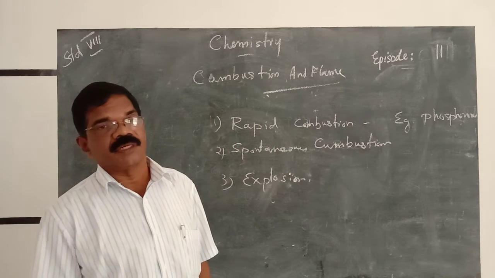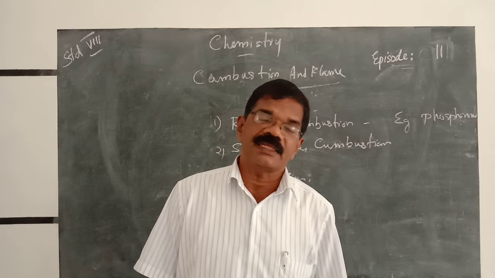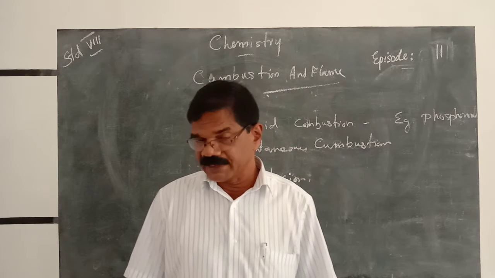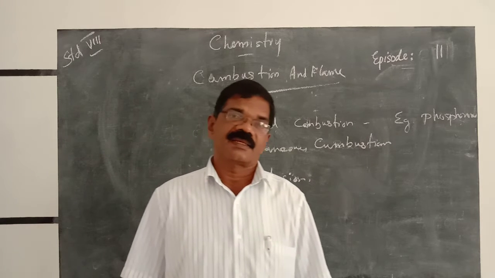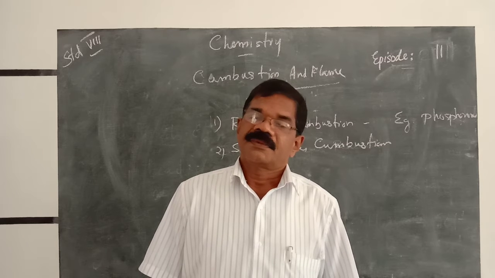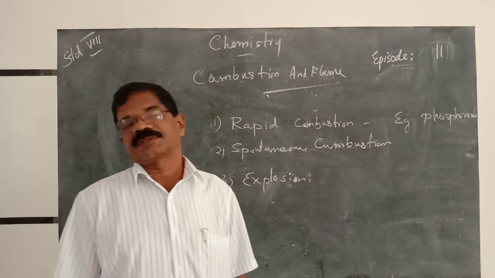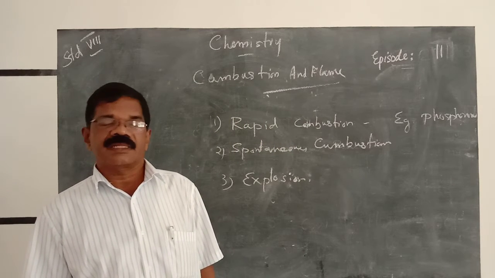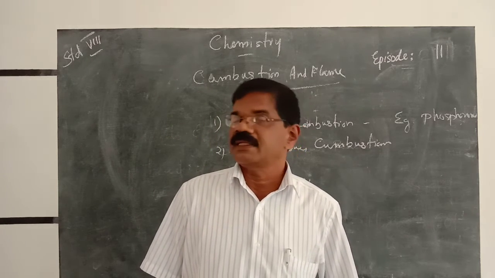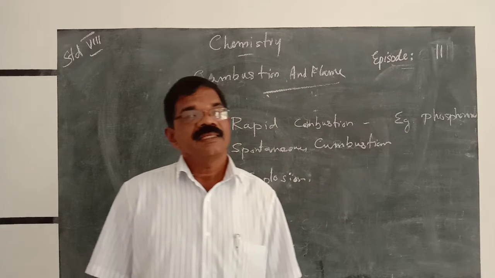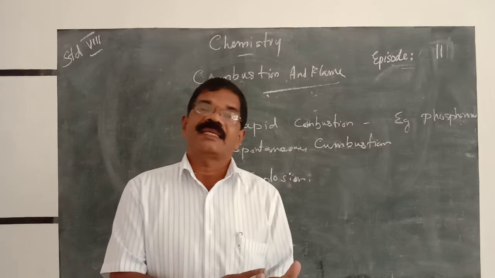Today we are also going to learn about certain materials which catch fire easily, and at the same time, certain materials which do not catch fire easily. For example, if we throw a piece of paper into a flame, it catches fire easily. In the same way, a piece of wood does not catch fire easily. Why? The reason is that each substance, each material, has its own ignition temperature.